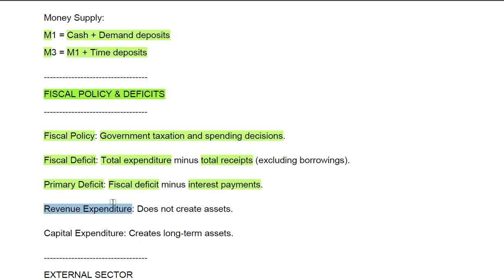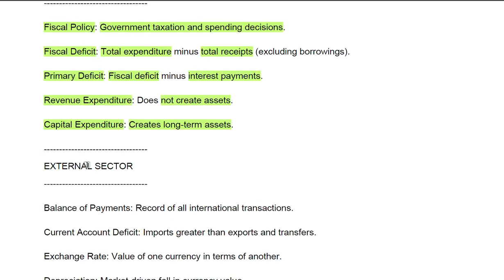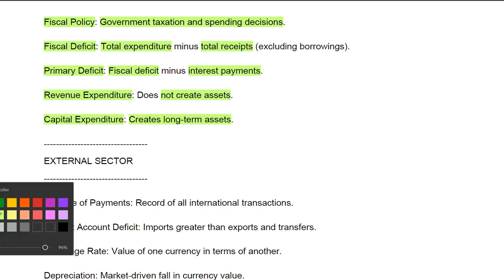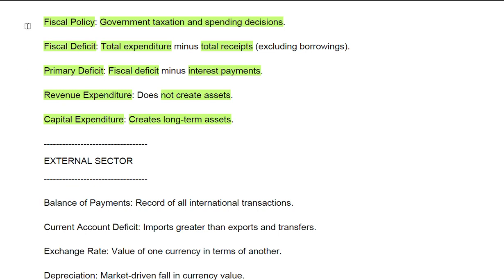Then you have revenue expenditure, which does not create assets. Revenue expenditure and capital expenditure, we have to remember these two. Capital expenditure creates long-term assets. Basically, we have to see it once again, because we tend to not remember these things in one go. Let me bring another pen so that we can understand very well.